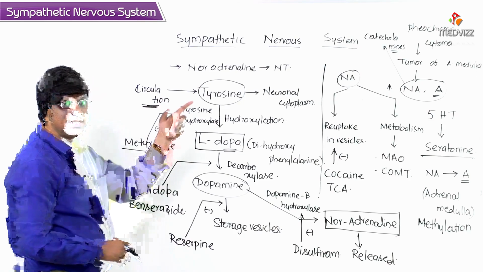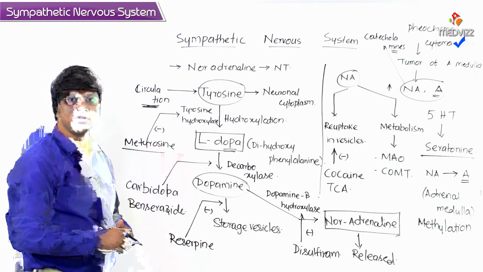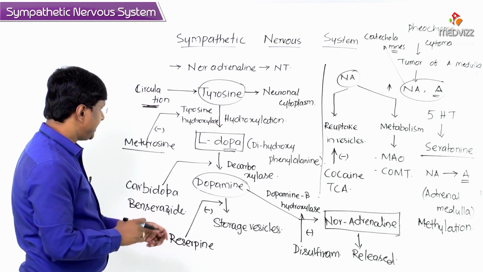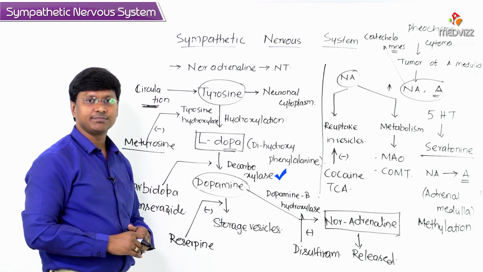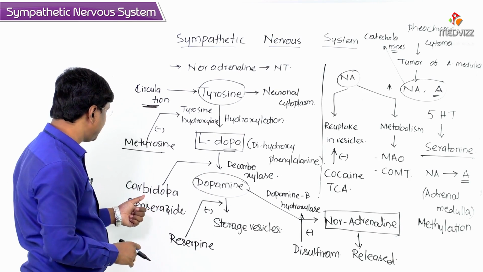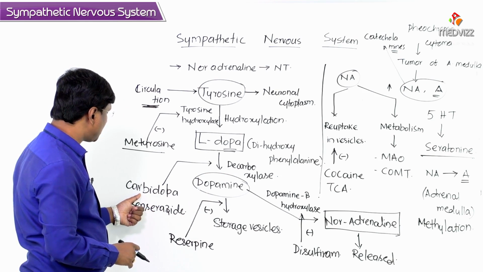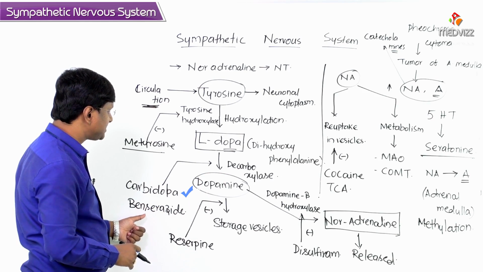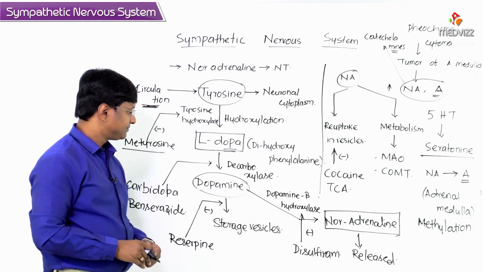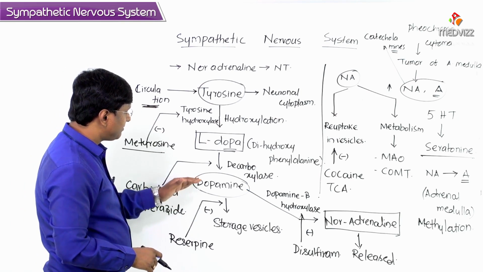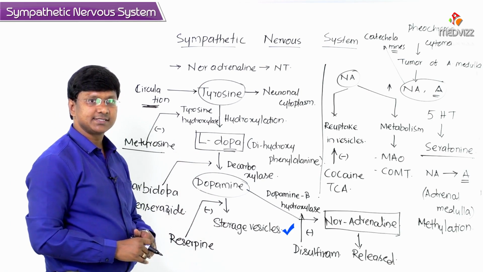This metyrosine is used during the surgical removal of the pheochromocytoma. Next, you take this decarboxylation step. This particular decarboxylase can be inhibited by drugs called carbidopa and benserazide. Next, the dopamine which is formed is sent into the storage vesicles.